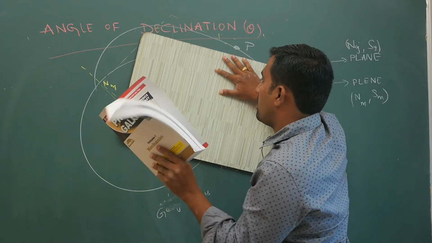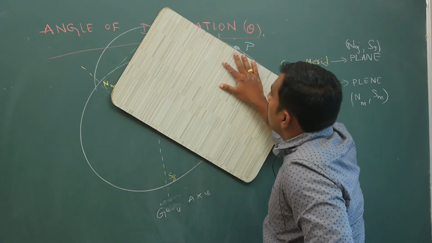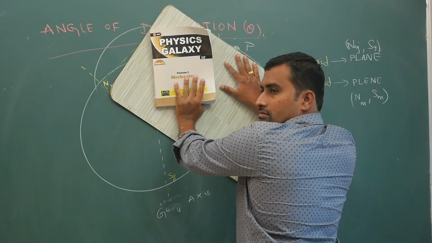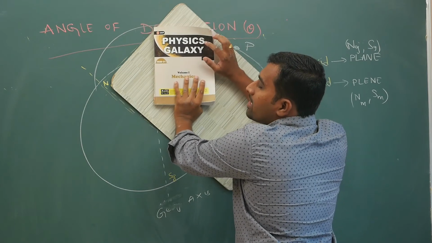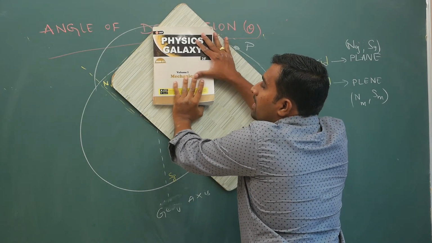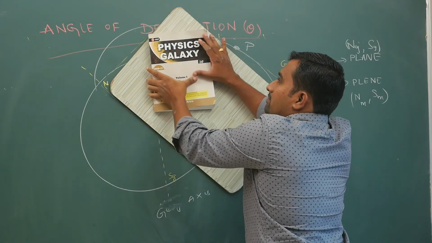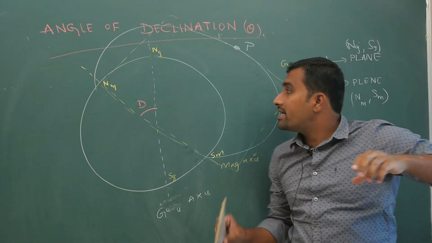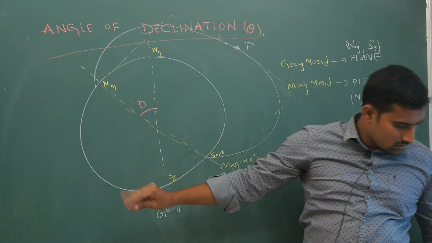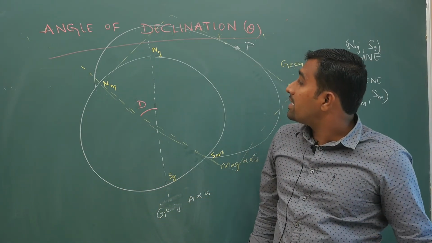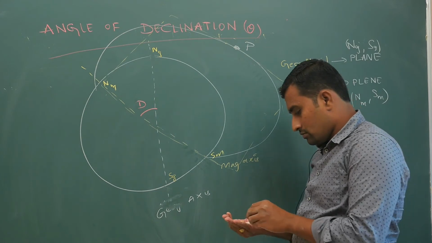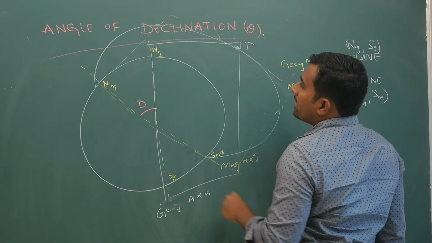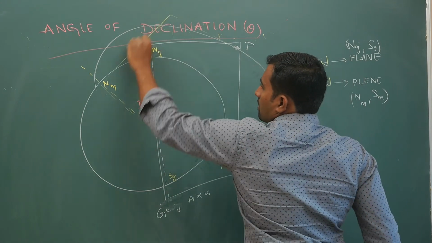I think I will take some book here. I have Galaxy Ashish Arora. So here the geographic plane will be like this. There is some angle between these planes. Later you will come to know it if you imagine in 3D. If you imagine in 3D, you will get to know. But it is a plane. The geographic meridian plane is this way. The magnetic meridian plane is this way.